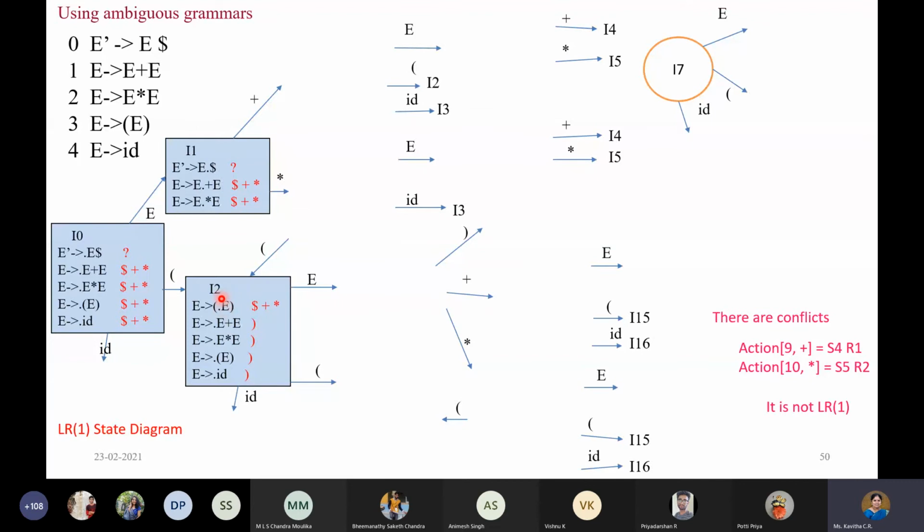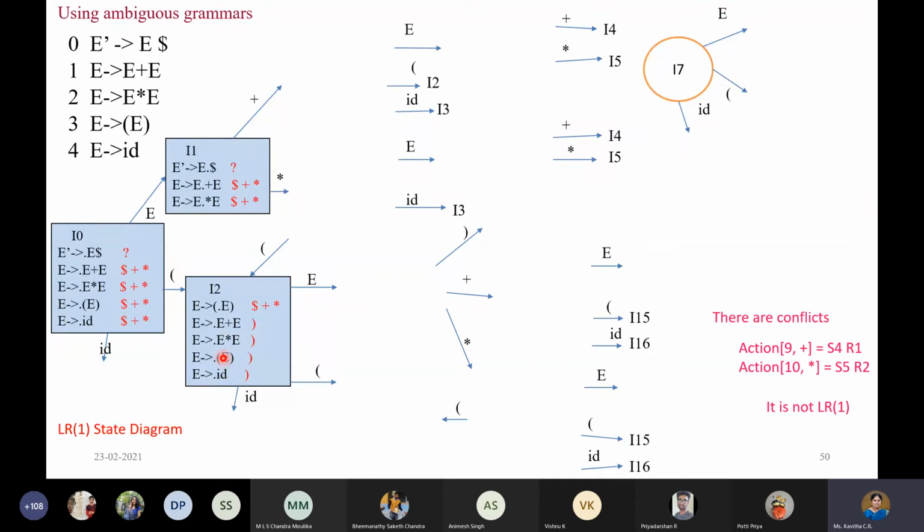Because dot E appears, you have to list out all the rules corresponding to E. And whenever you expand, you should note that the dot will appear in the leftmost position. Whenever you expand newly, the dot will be in the beginning position only, always. So dot E plus E, dot E star E, dot open parenthesis E close parenthesis, dot ID. All these are listed now.